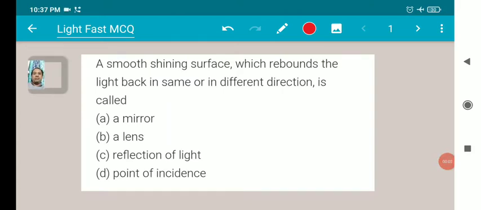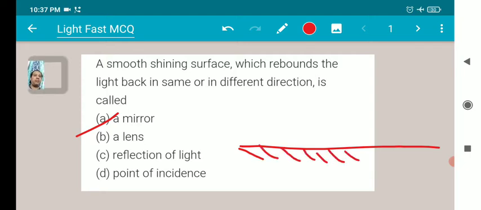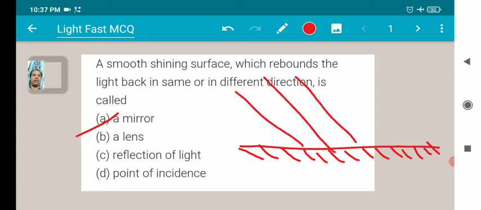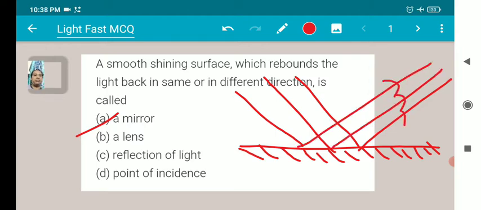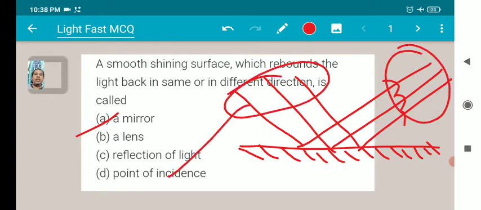Today I am going to discuss some MCQ questions in the light chapter. This is our first question: a smooth shining surface which rebounds the light back in the same or in a different direction is called a mirror. So we take any mirror. A mirror has two surfaces, one polished and another shiny. When light falls on the upper surface of this mirror, it is reflected back to the same medium. These are called incident rays and these rays are called reflected rays.